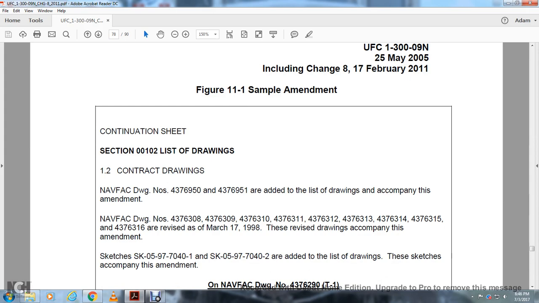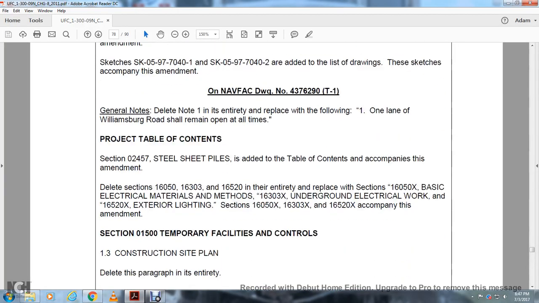4376308, 309, 310, 311, 312, 313, 314, 315, 316 are revised on March 17, 1998. The revised drawings are accompanying this amendment. The SK 05977041, SK 0597704002, 0704042 added the list of drawing sketches that accompany with this amendment.